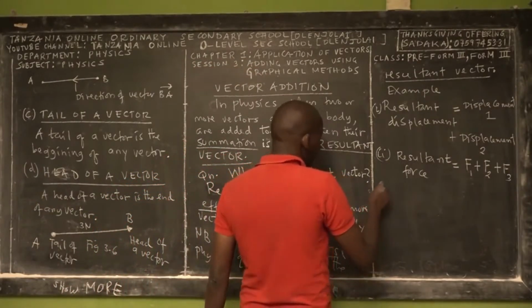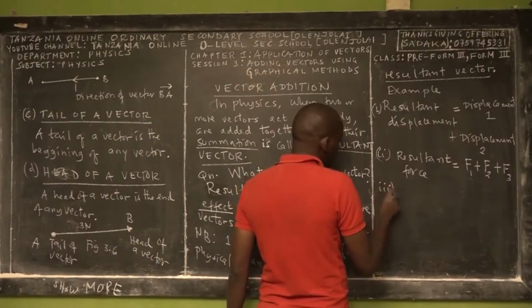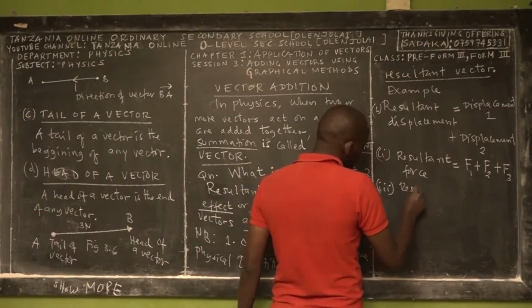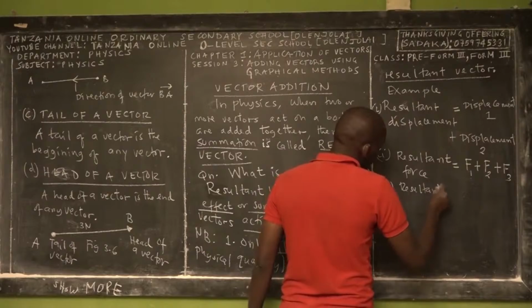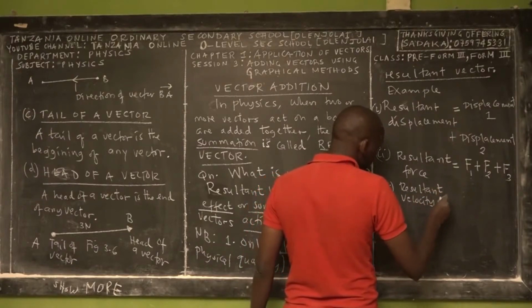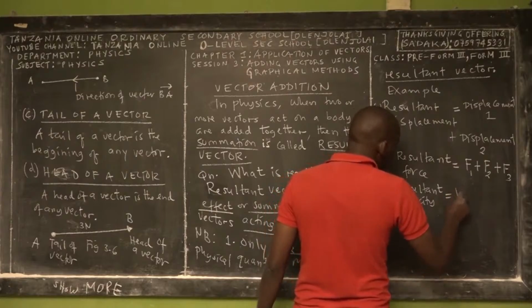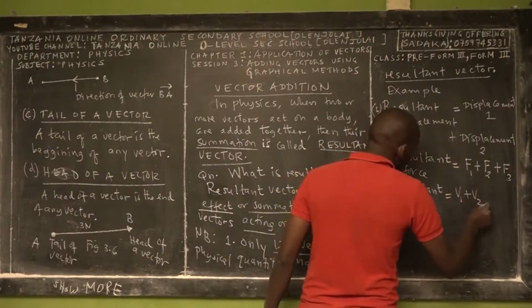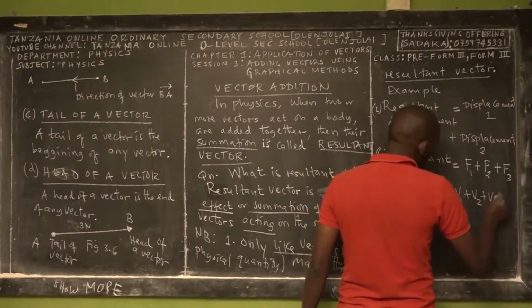Also, you can have a resultant velocity of a body. It can be V1 plus velocity 2 plus maybe velocity 3, plus velocity 4.